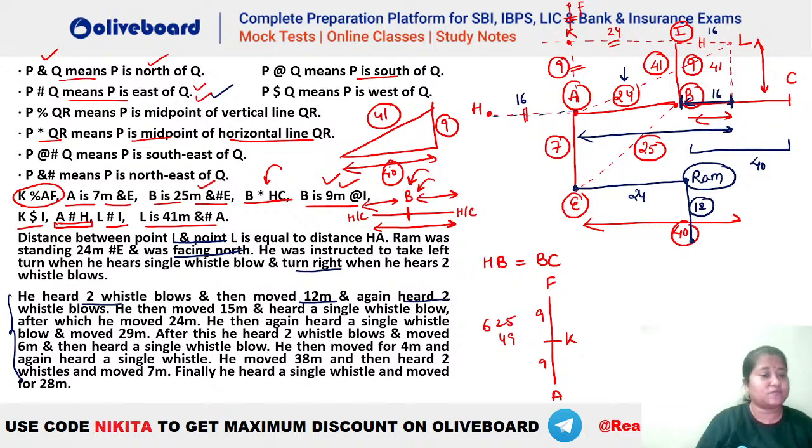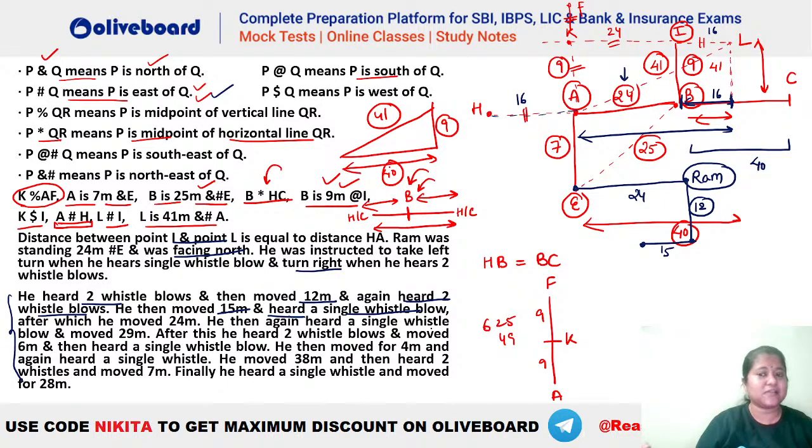Again heard two whistle blows. So फिर से वो right मुड़ेगा because again he is hearing two whistles, है ना. So that means again he will be taking a right turn from here and he moves 15 meters. So 15 meters would be something like this. Let's say he comes for 15 meters here. So he reaches this point here. ठीक है, 15 meters हो गया and heard a single whistle blow.